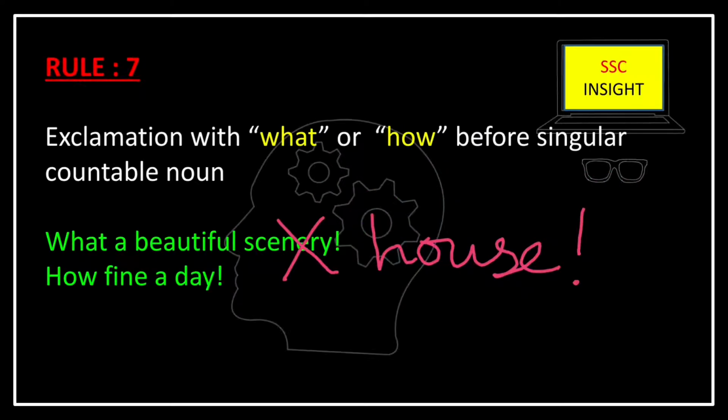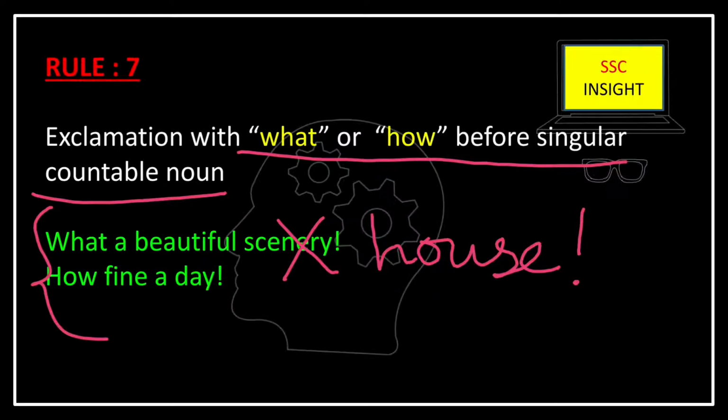In case of an exclamatory sentence where words such as what, how are used before a singular countable noun, we can use the indefinite article in those sentences. We have to remember, in case of exclamatory sentences, not in case of interrogative sentences. Now, the example is, what a beautiful scenery.